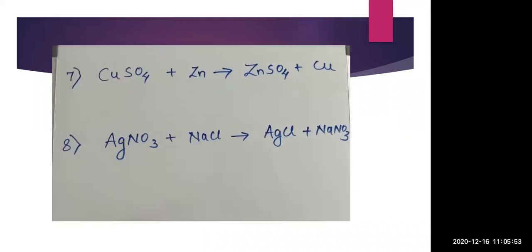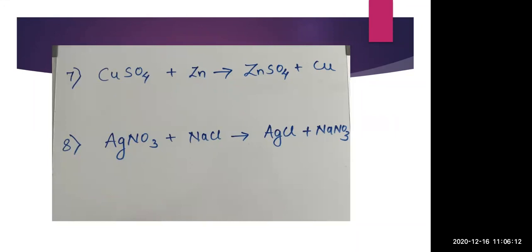So easily we can say that Zn can replace copper, and hence we are getting ZnSO4 plus Cu. That means this is a single displacement reaction, where displacement of only a metal is taking place.